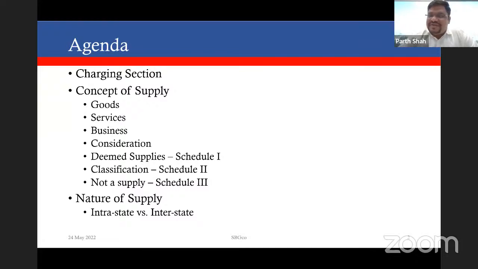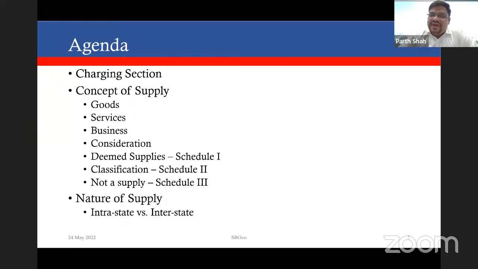While we discuss the charging section, we will identify some important concepts which are an integral part of it. One of them is that there has to be a supply. It is a taxable event for the levy of GST. Like under service tax, we had provision of service, or under VAT, we had sale of goods. For excise, we had manufacture. Same way for GST, the supply is a taxable event.